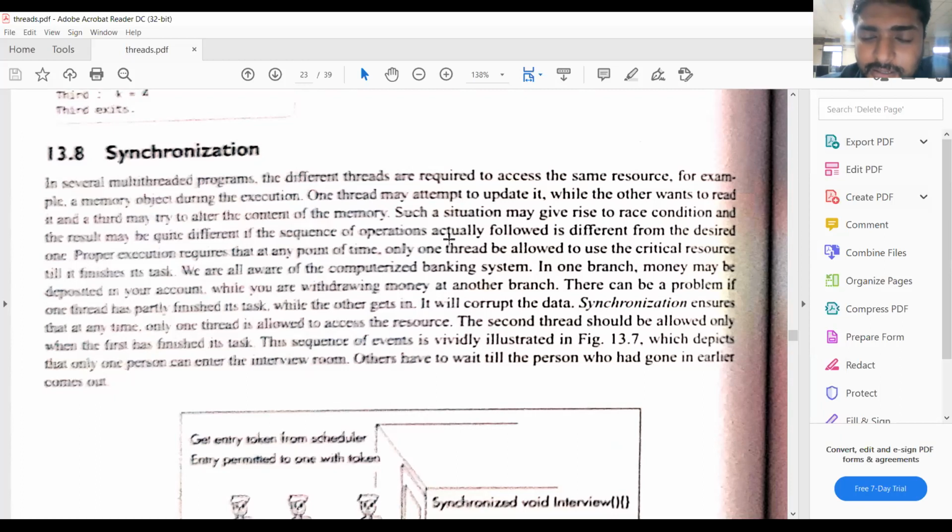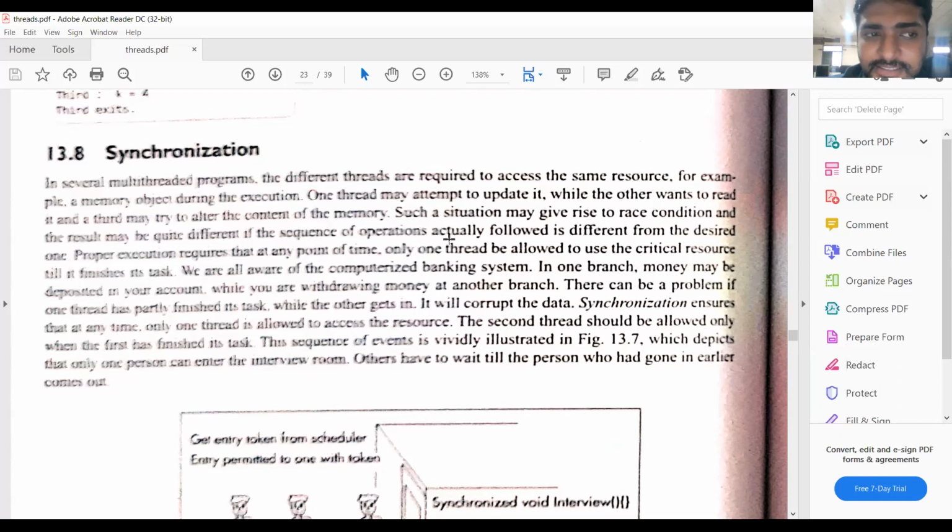After performing execution, the thread is destroyed. So roughly we have 5 states: the start state, that means the created state, then the runnable state, running state, waiting state, and dead state. We have seen the state transition diagram also. That is very important, the thread life cycle, or thread states.